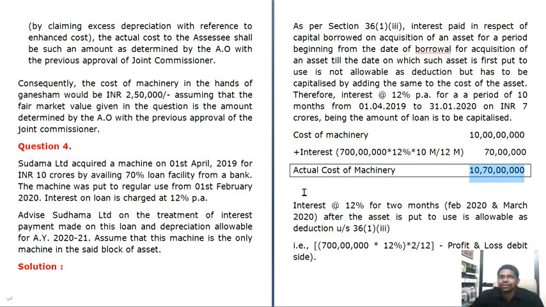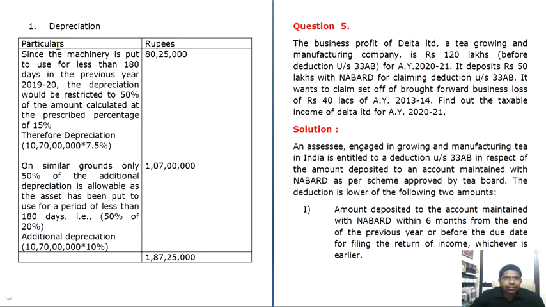These are simple questions which will be asked for short answer types. Then interest at the rate of 12% for 2 months, that is February and March 2020, after the asset is put to use, is allowable as deduction under Section 36(1)(iii). Okay. So depreciation further, since the machinery is put to use for less than 180 days, that was already told to you, depreciation will be restricted to 50% of 15%.